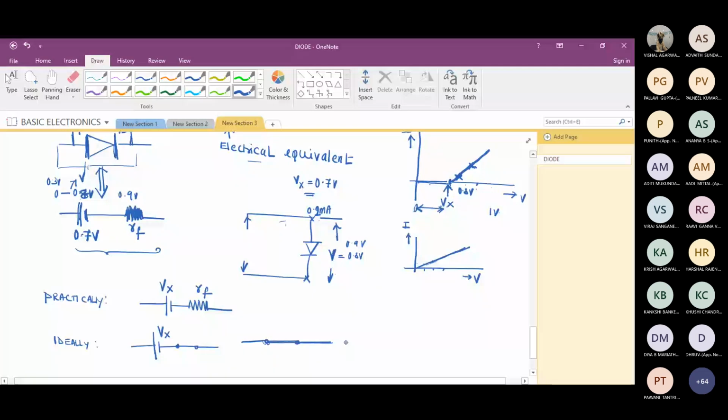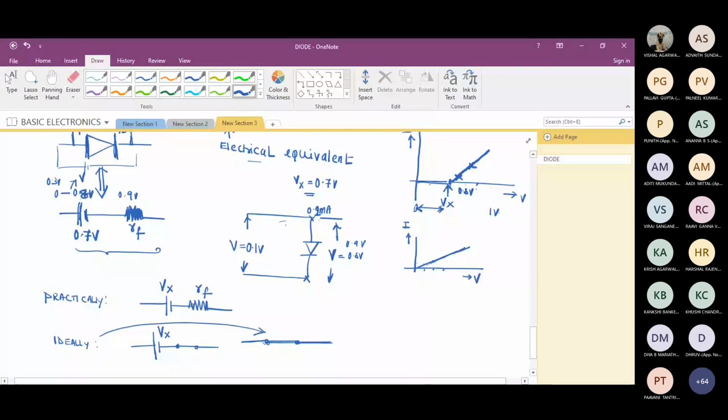Don't you expect the device to conduct as soon as we apply potential, say 0.1? Yes, sir. Practically, it is not happening. I understand. But ideally speaking, don't we expect the device to conduct as soon as we apply 0.1, 0.2, 0.3? Yes, sir. So the diode has to conduct as soon as we apply potential. It is not happening, but ideally speaking, I am expecting this from the diode.